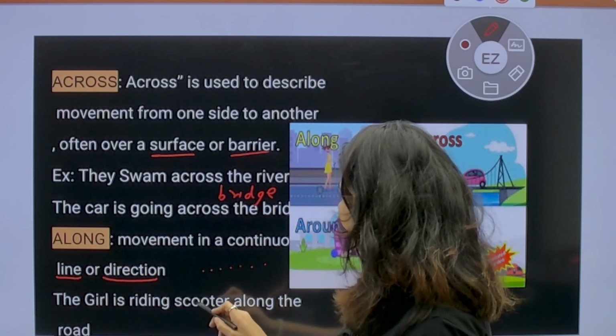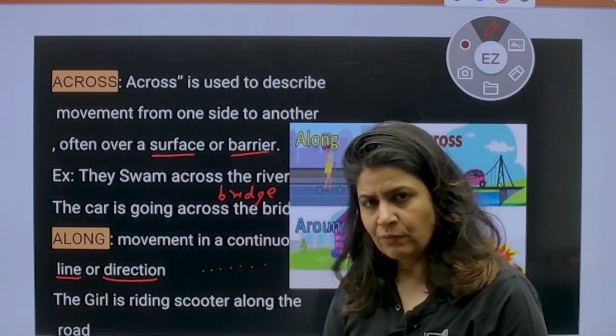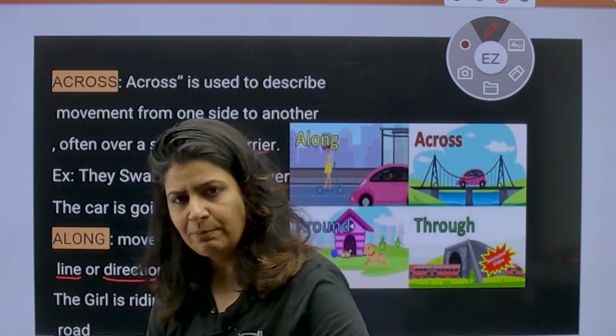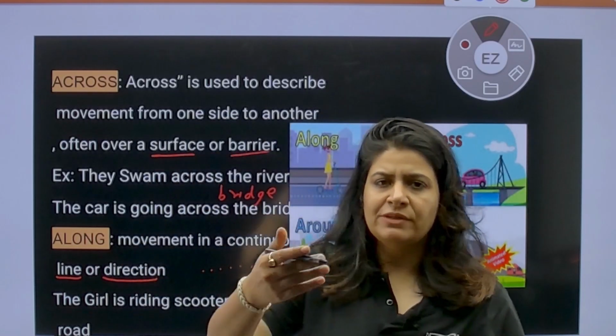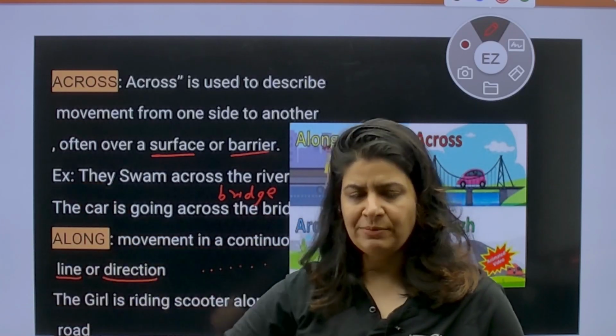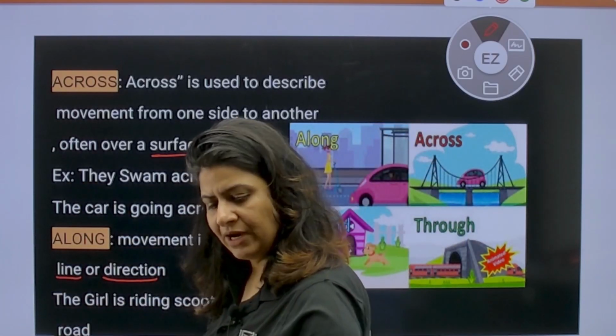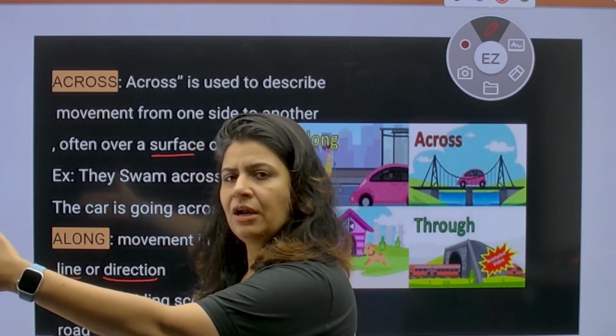The girl is riding scooter along the road. ठीक है. When you are walking in a parallel, आप जब parallel चल रहे हैं, ठीक है, what the teacher will say you, walk along the corridor, not across the corridor. बीच में नहीं चलना है, ऐसे नहीं चलना है, at your side. At your arm side. Walk along the corridor.